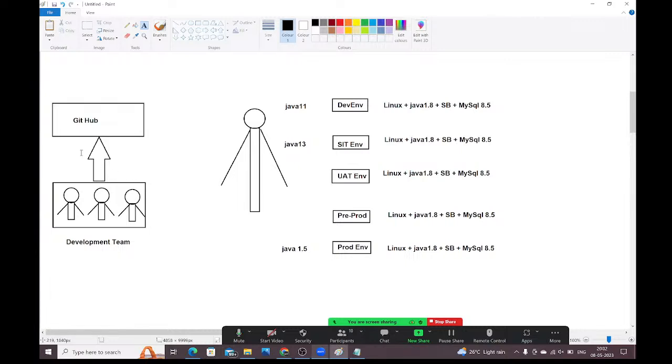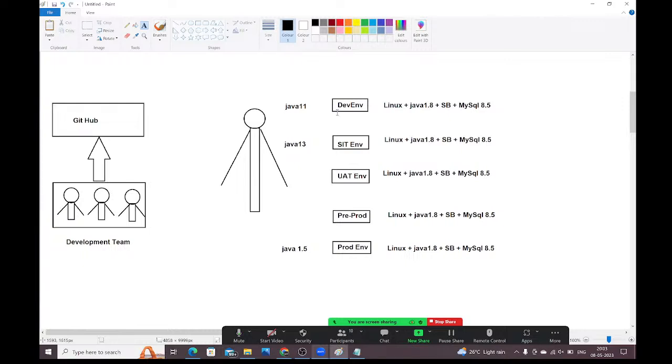By using Docker, we are going to package everything along with the application code. Whatever software, dependencies, and libraries are required to run that application, we package as a Docker image and I will give the Docker image to you. You can run that Docker image on your system and it will work as expected, guys.